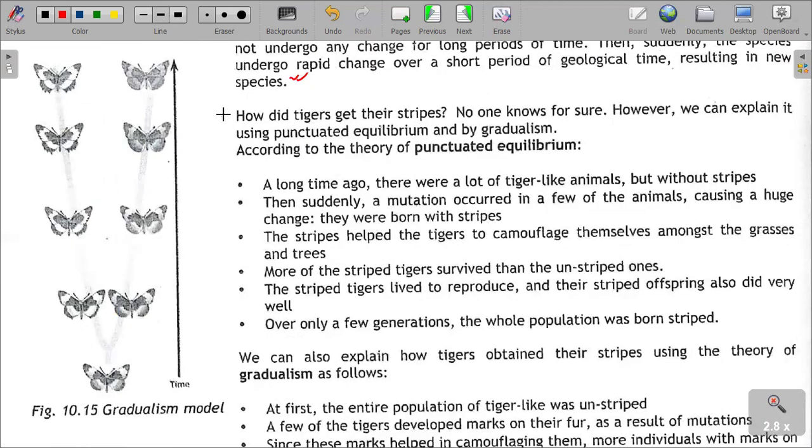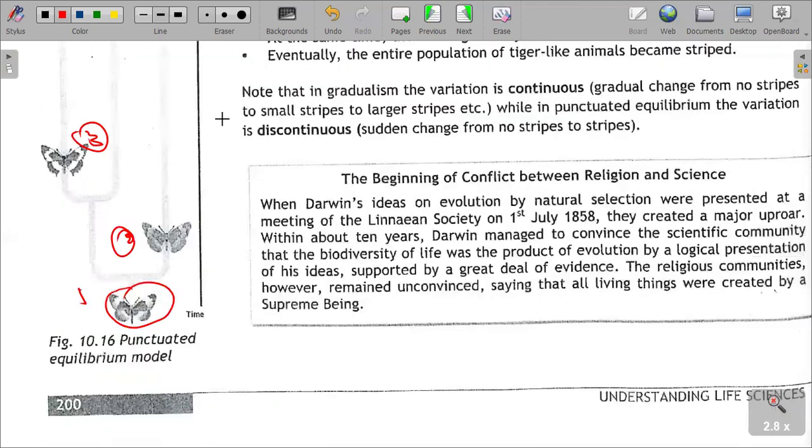So over long periods of time, there is no change taking place. We have this space here on the graph of maybe millions of years where there is no change. Suddenly there is a change.